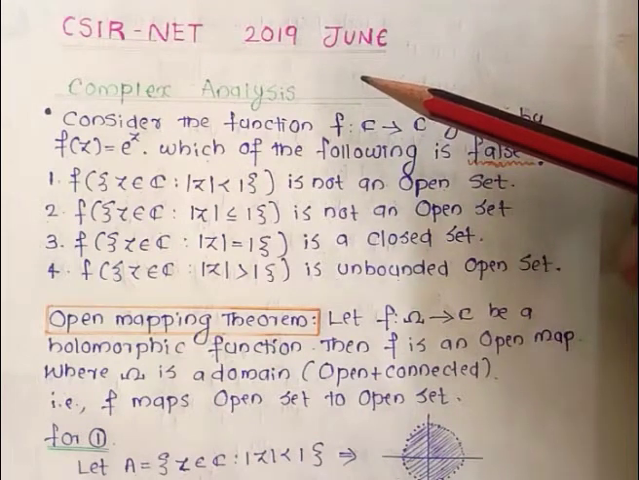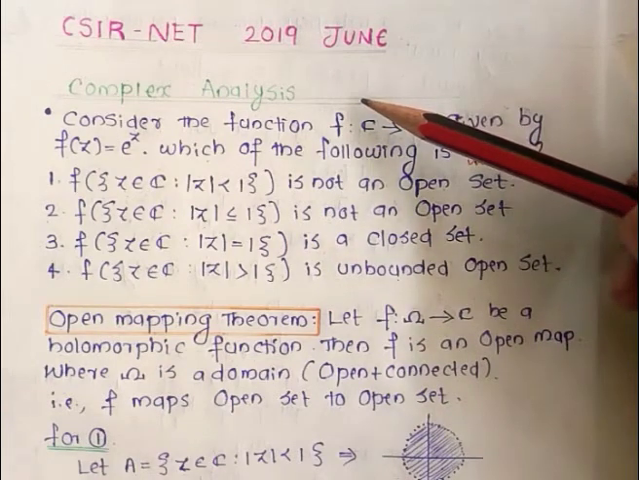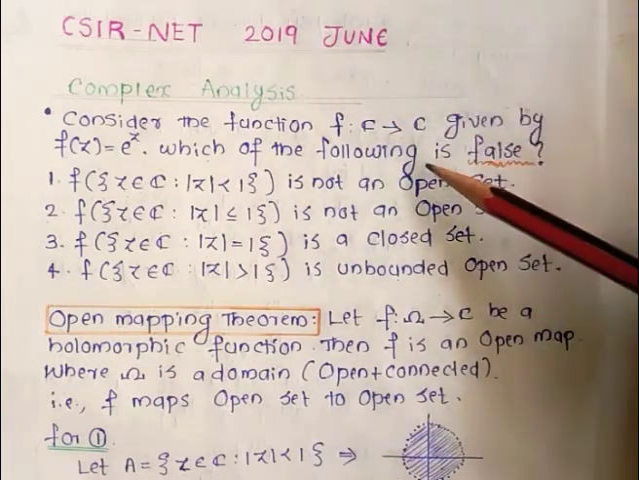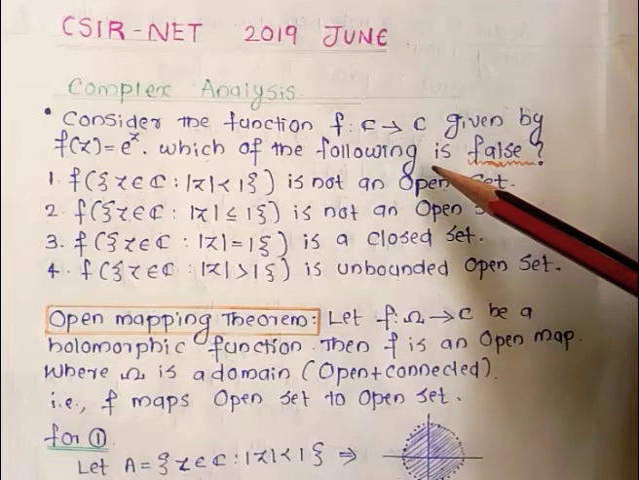Today I am discussing CSIR NET Questions 2019 June. Topic: Complex Analysis. It's a Part B question. Question: Consider the function f from C to C given by f(z) = e^z. Then which of the following is false?